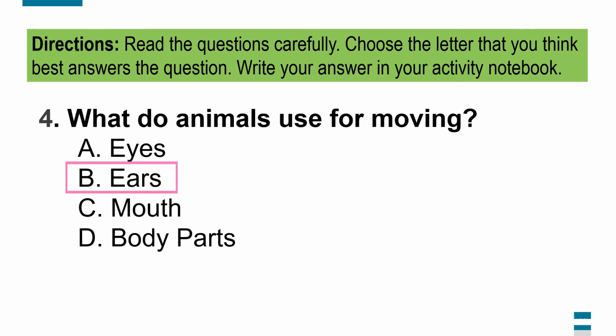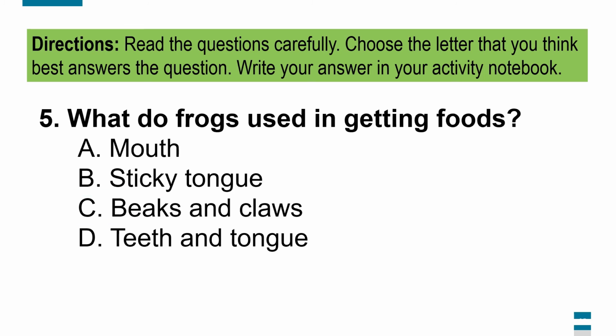B. Ears. C. Mouth. D. Body parts. Number 5. What do frogs use in getting foods? A. Mouth. B. Sticky tongue. C. Beaks and claws. D. Teeth and tongue.